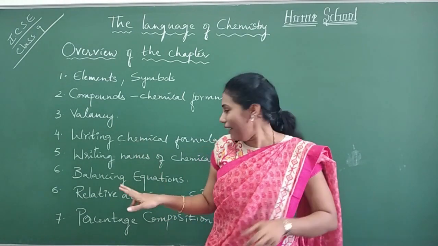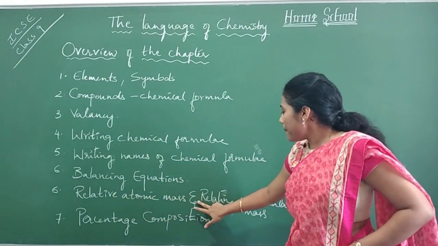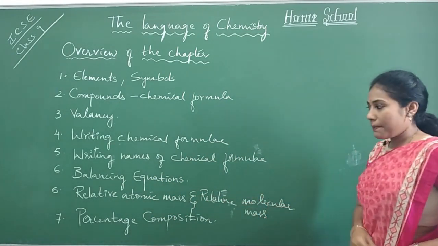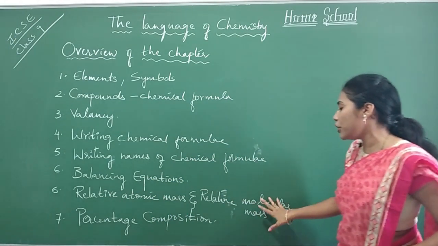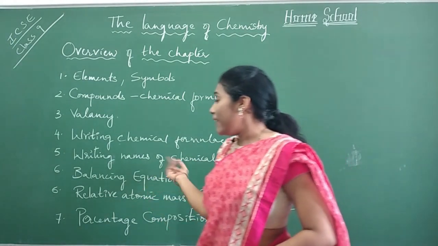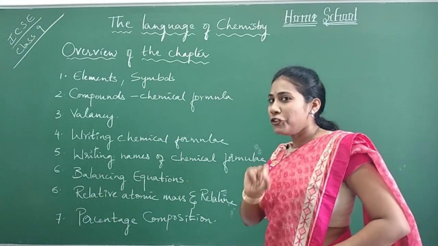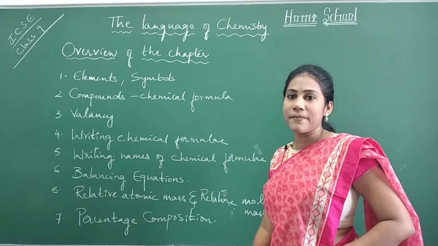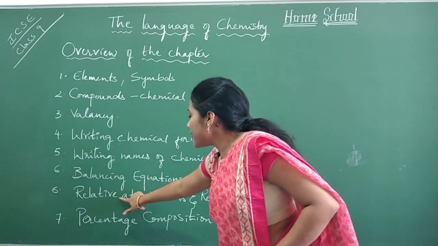100%. Next is relative atomic mass and relative molecular mass. We are going to learn what we mean by atomic mass and molecular mass, how we can calculate them, and why we call them relative. There is a long, very interesting story behind this, and all of that you will learn under this heading.